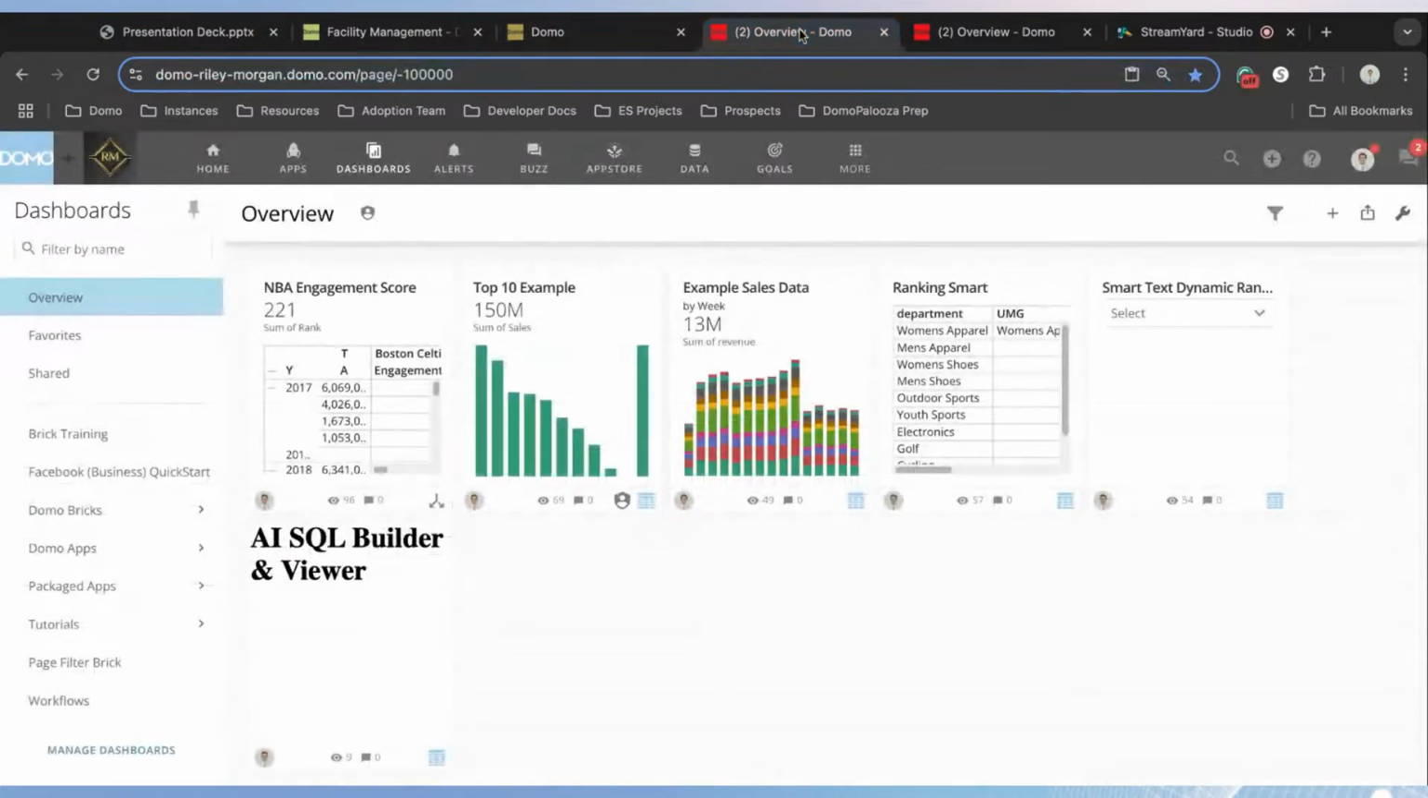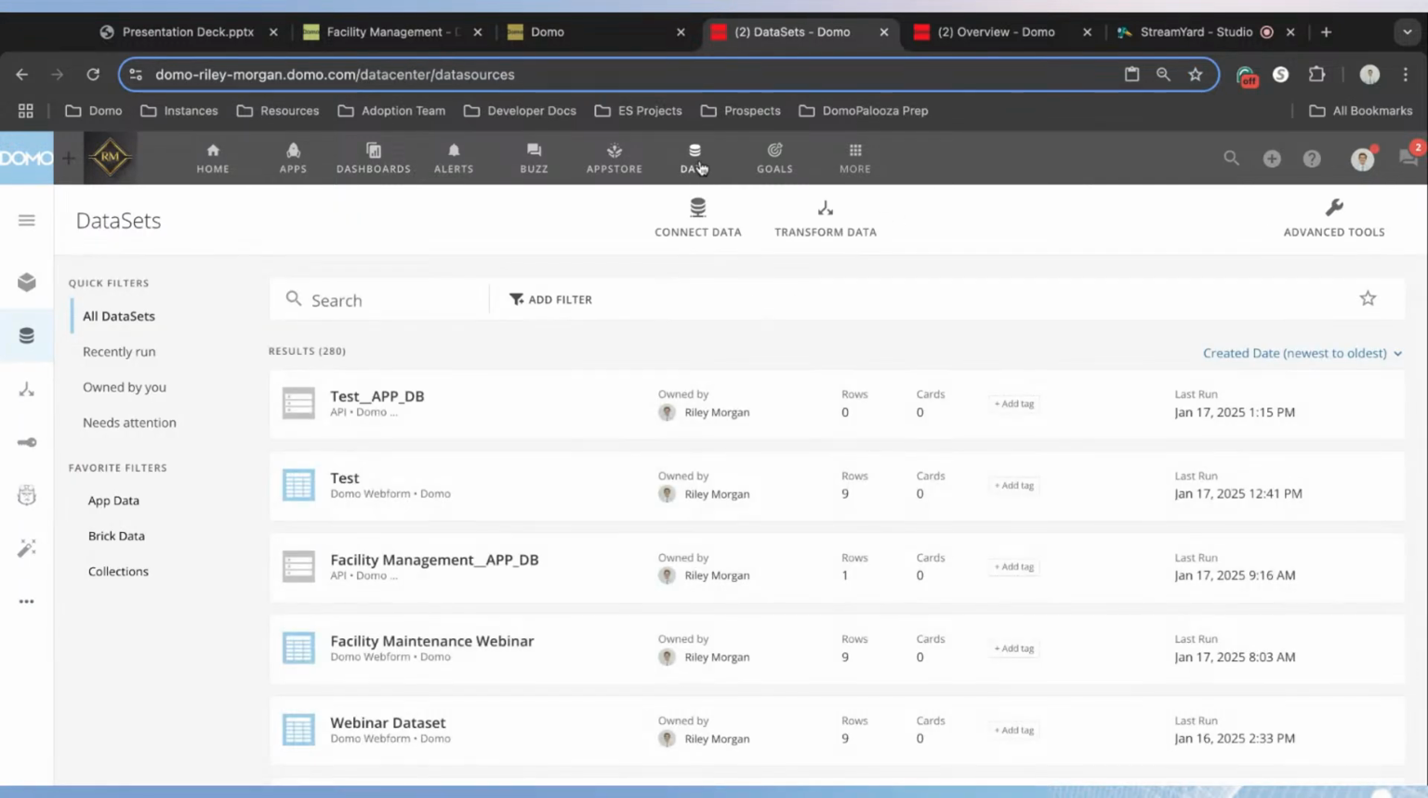So once you open up that, I also encourage you to open up an instance of Domo that you can work in. And we're going to get hands-on in building out this solution together. So if you can open up an instance of Domo, once you have that open, I'd encourage you to navigate over to the Data tab. And we're going to start by connecting a data set that we're going to work with for this solution. So when you're there, click on Connect Data.